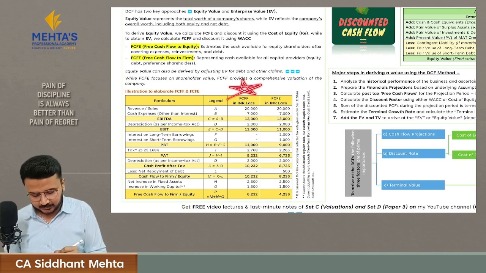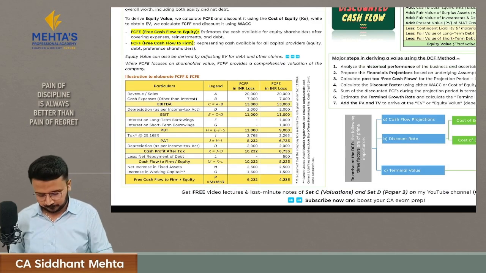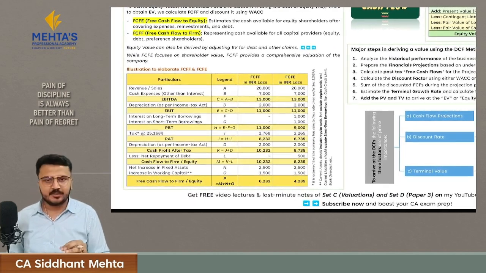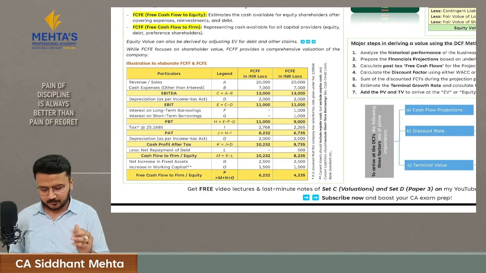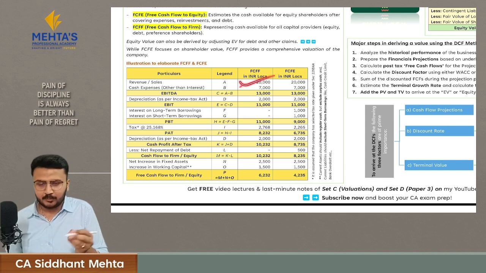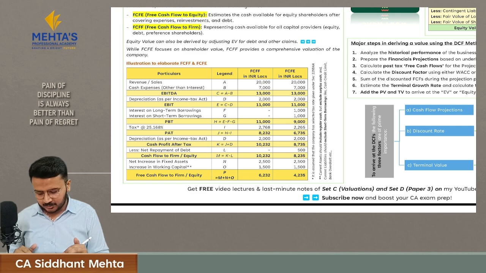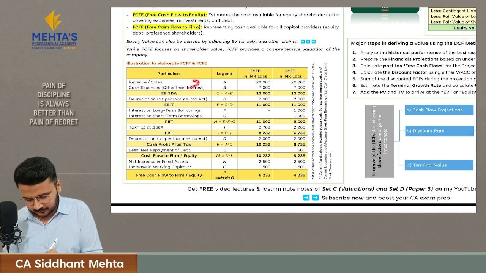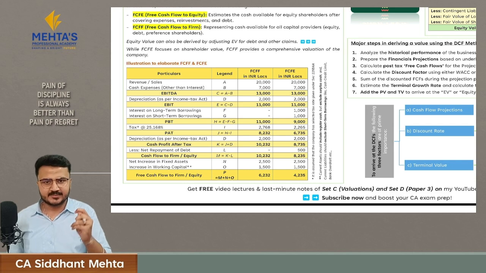This is very important, and ICAI will definitely ask you the question on calculation of free cash flow to the firm. I know you have learned this in CA Inter, but let's go through it once. We can calculate free cash flow to the firm and equity by first taking all the revenue. Then we will reduce it with all the necessary expenses which we have incurred other than interest, and we will get EBITDA, that is earning before interest, tax and depreciation.